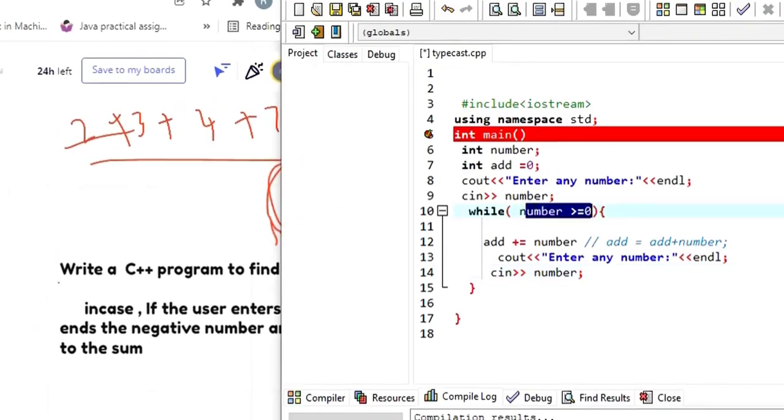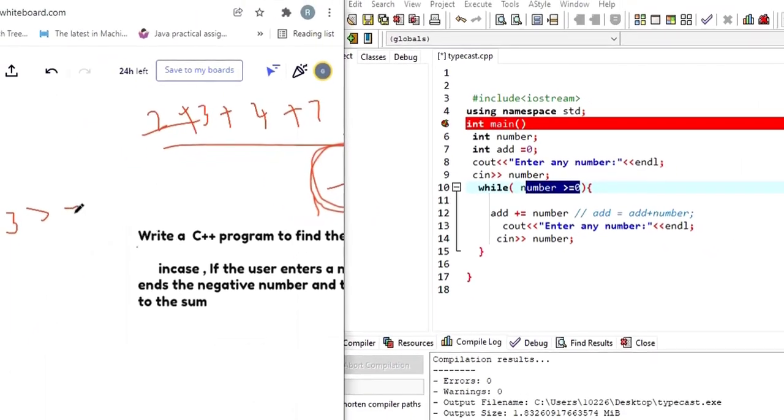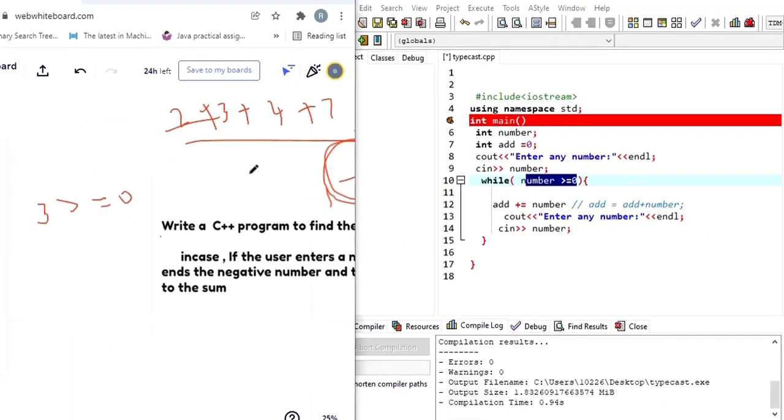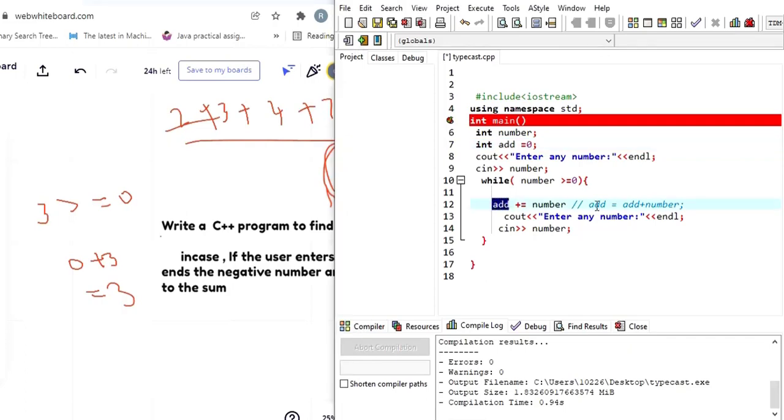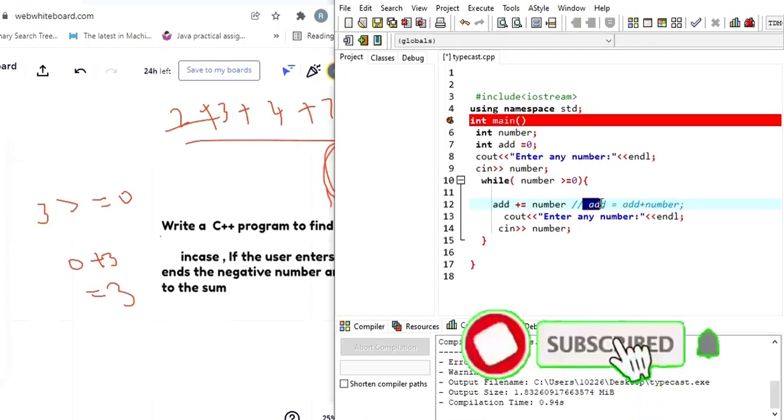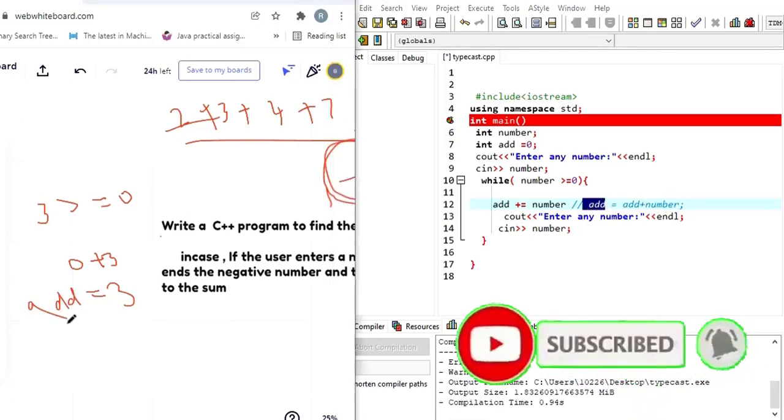Here we are going to check the condition. Is this 3 greater than or equal to 0? Yes, it's true. If it is true, I am going to add. So initially, what is the value of add? Add is 0. Now I am going to add this number 3, so the total will be 3. That 3 will be stored where? In this variable add, isn't it so? That is what it means. Add is 0, number is 3, we add both of them, the result is 3. That 3 will be stored into the variable called add. So now the add variable has the value 3.